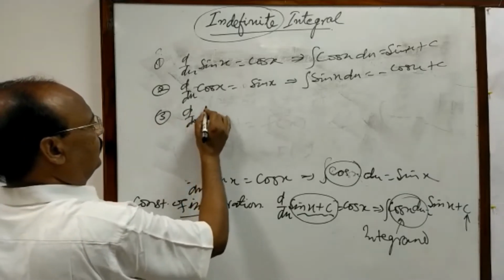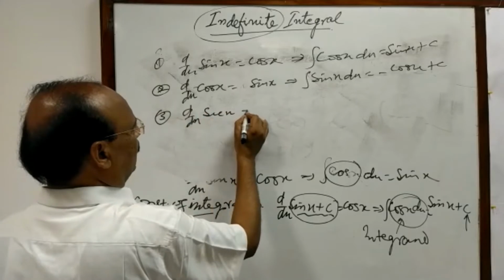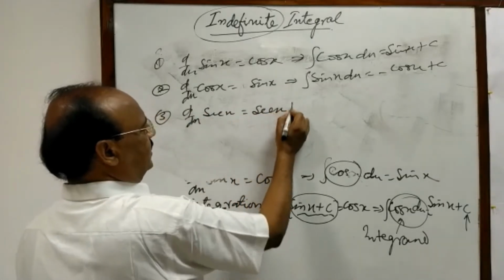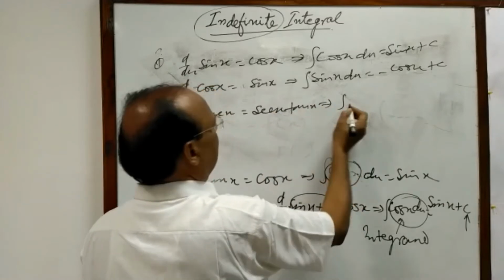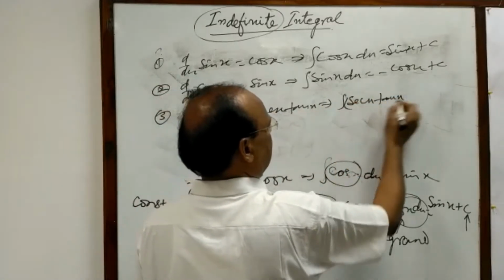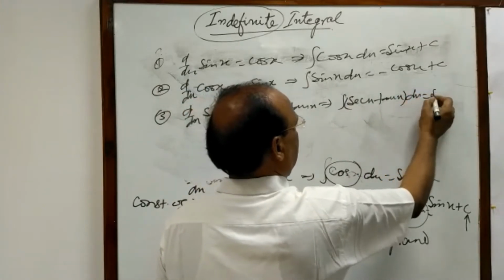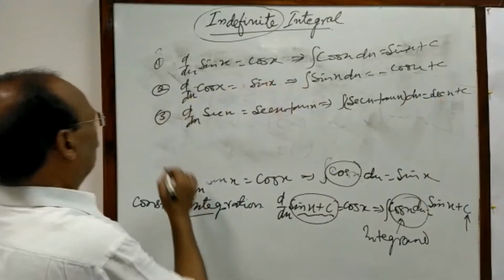d/dx of sec x is sec x tan x, therefore integral of sec x tan x is sec x plus c.